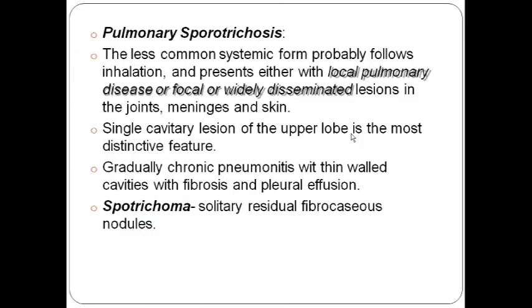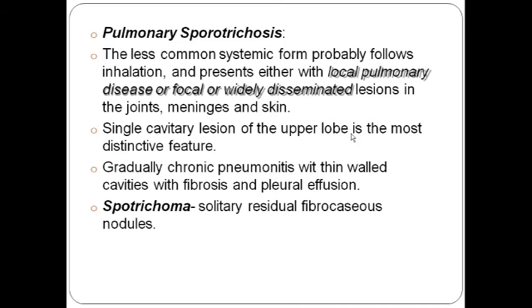Now in a few patients sporotrichosis is involving the lungs also, that is known as pulmonary sporotrichosis. How is pulmonary sporotrichosis happening? It is probably because of the inhalation of the microconidia and presents either with local pulmonary disease or widely disseminated disease. And what will happen? Usually a single cavitary lesion of the upper lobe is a distinctive feature, and gradually chronic pneumonitis.